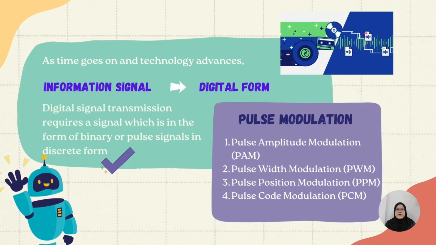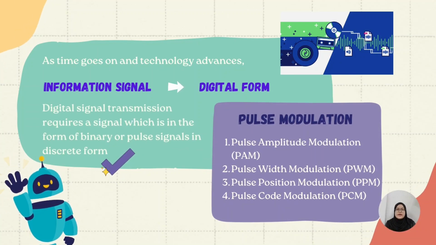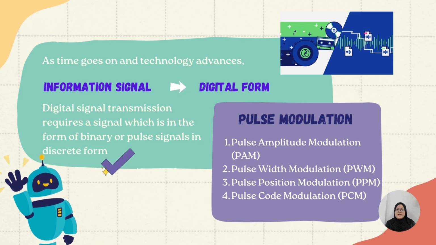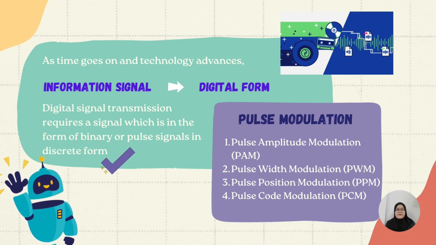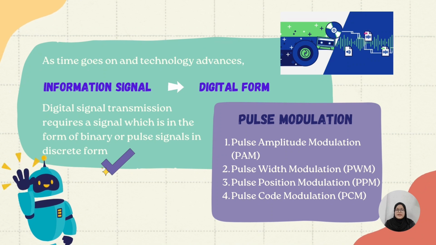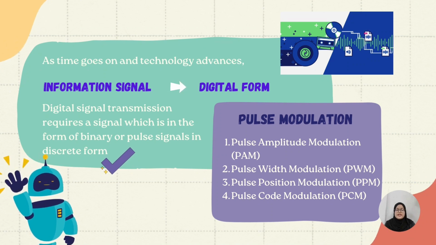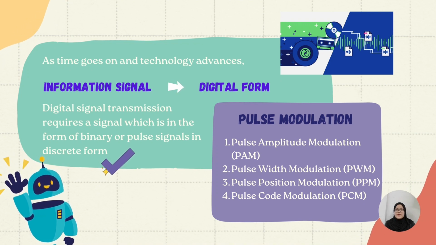Introduction. As time goes on and technology advances, we can see a transition from analog information signal into digital form, where the digital signal transmission requires a signal which is in the form of binary or pulse signals in discrete form. The pulse modulation can be categorized into 4 types: pulse amplitude modulation, pulse width modulation, pulse position modulation, and pulse code modulation.